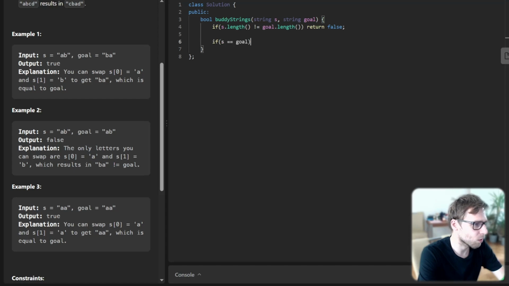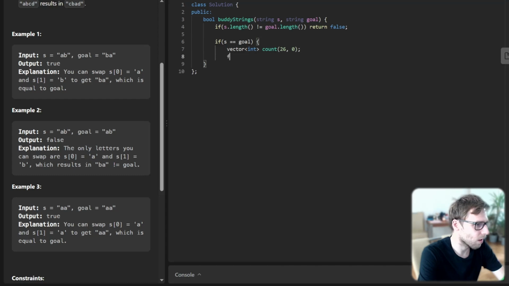If S is equal to goal, we make a vector of int with count of 26 letters. For each character C in S, we increment count of C minus 'a', and if it's greater than 1, we return true, and return false otherwise.